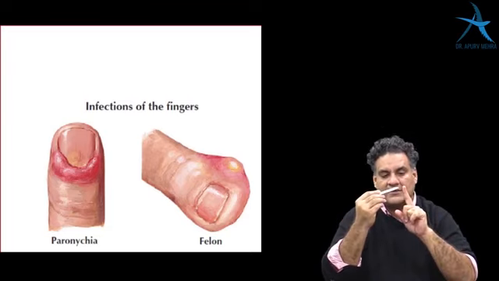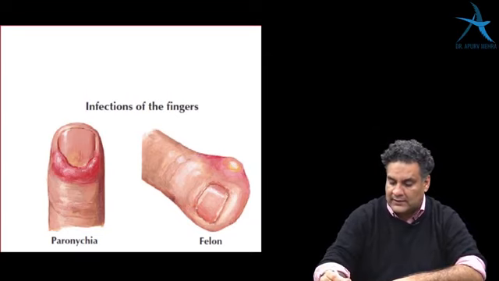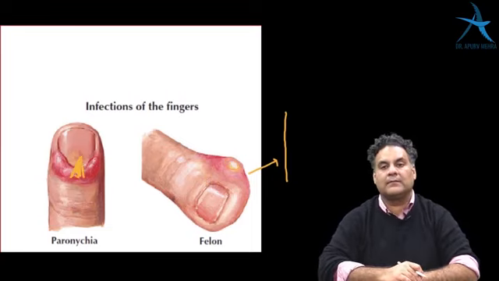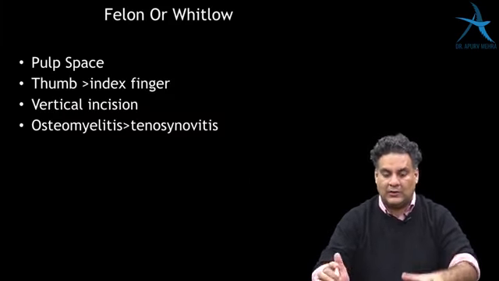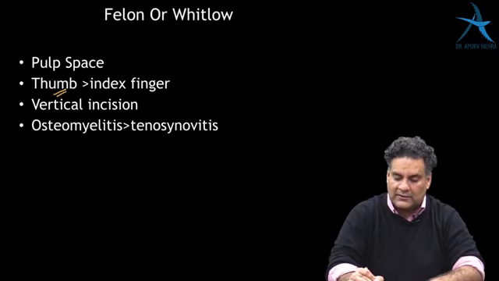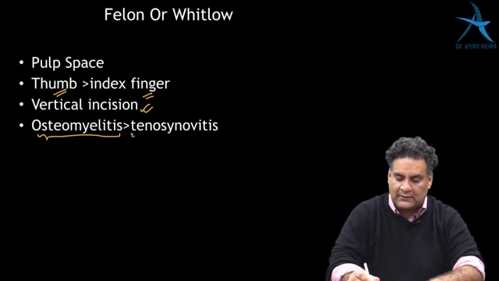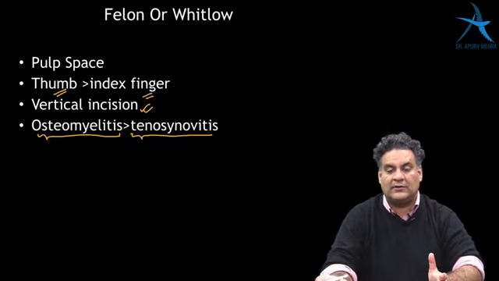When you have to drain this infection, you have to go vertically. You can't go horizontal, or fish mouth incision horizontal is not permitted. So you need to go vertically in case of felon or whitlow. You need to take out a part of a nail sometimes in case of paronychia. Both, Staph aureus is the commonest organism. So felon or whitlow most commonly involves the thumb followed by index finger. Vertical incision is given, horizontal is contraindicated. If you do not treat it on time, it can lead to a complication where infections of the bone or the tendon sheath can occur, called as osteomyelitis or tenosynovitis.